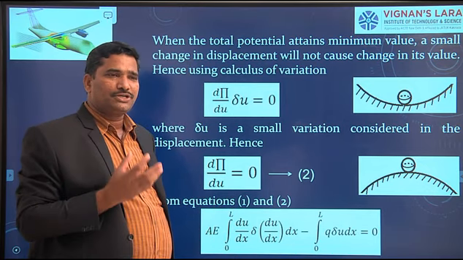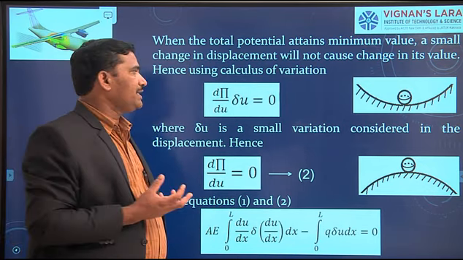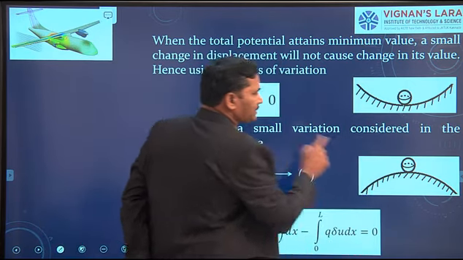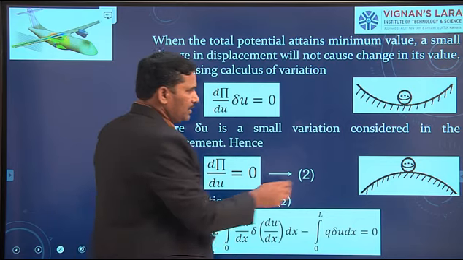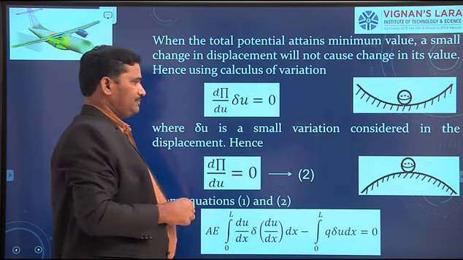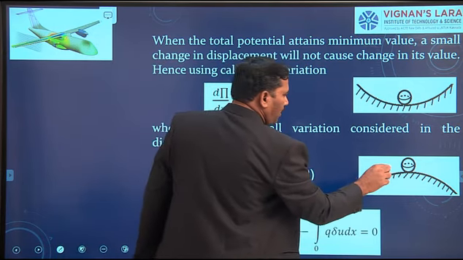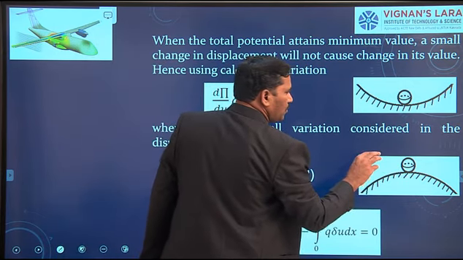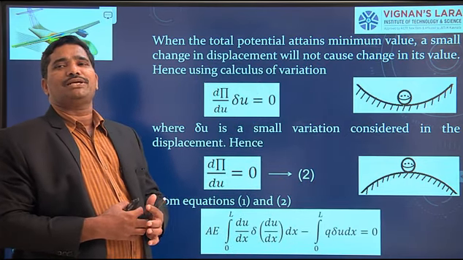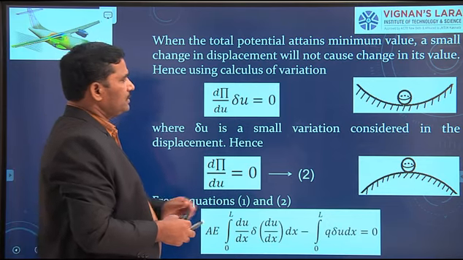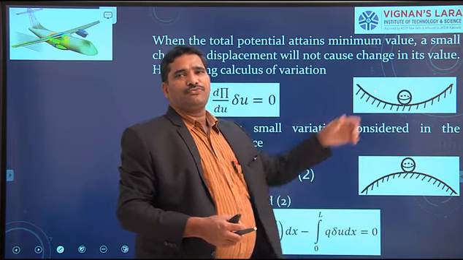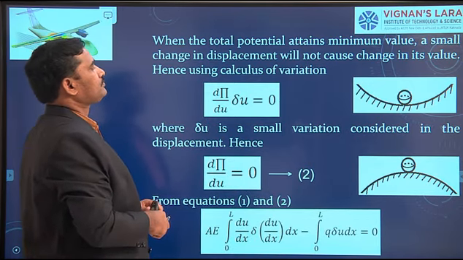So therefore, its potential energy is not changing. The reason is it has stable equilibrium. In this example, a ball is resting on a convex surface. If I give a small displacement, it loses its position because it has unstable equilibrium. This is the example for unstable equilibrium, and this is the example for stable equilibrium.